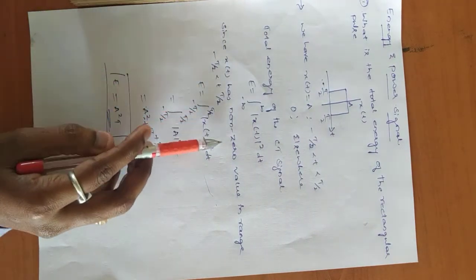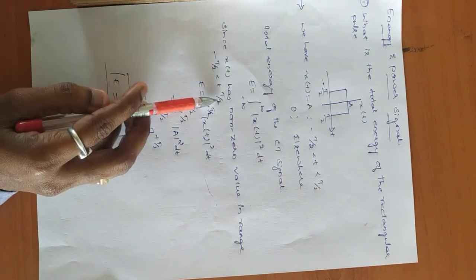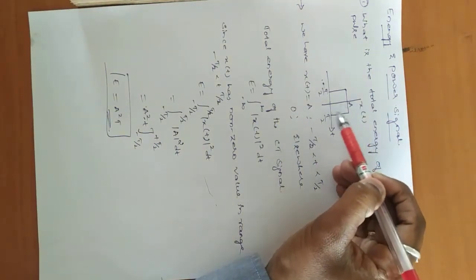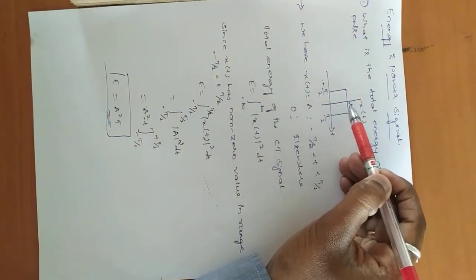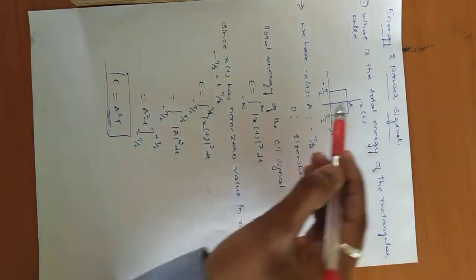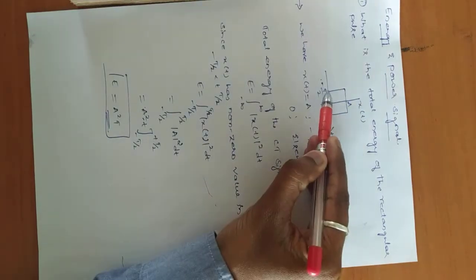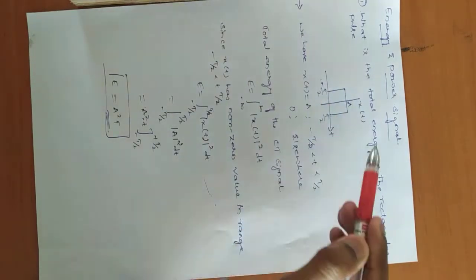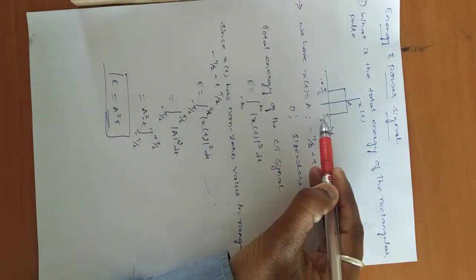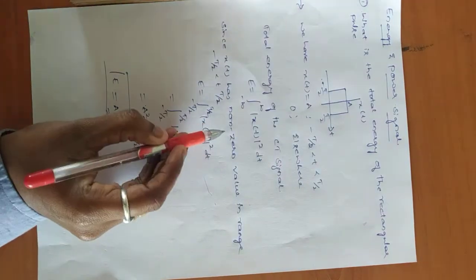Since x of t has a non-zero value in the range minus T by 2 to T by 2, there is a signal whose amplitude is A. That's why it is written as non-zero value. The zero value is after T by 2 and before minus T by 2. Those are all zero values. At minus T by 2 and T by 2, there is an amplitude, that's why it is a non-zero value.